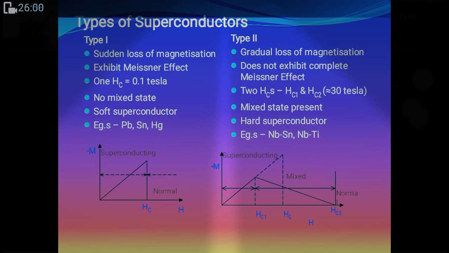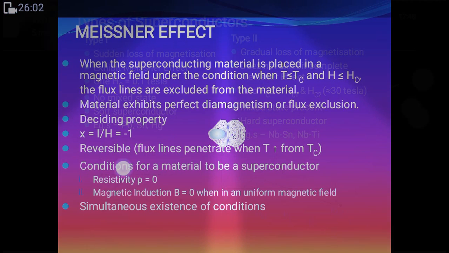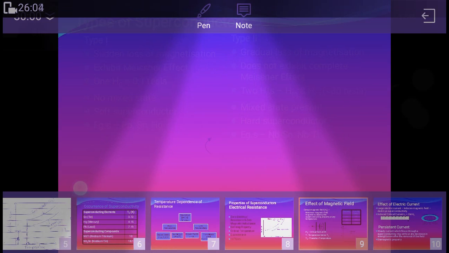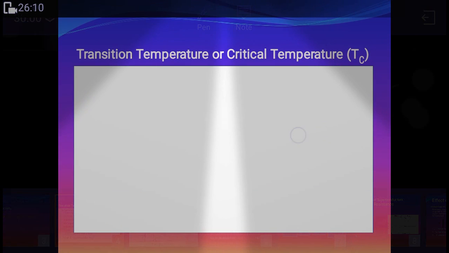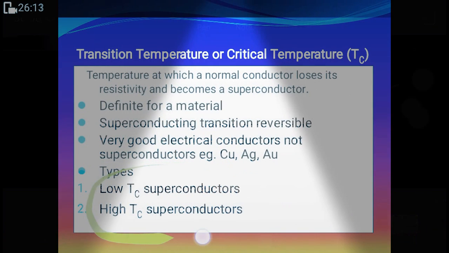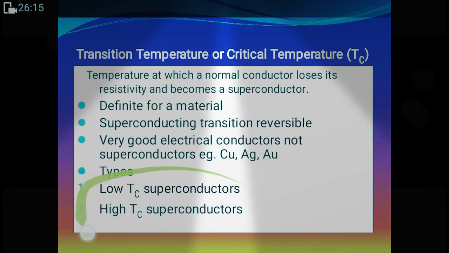So we have type 1 and type 2, low Tc superconductor and high Tc superconductor.